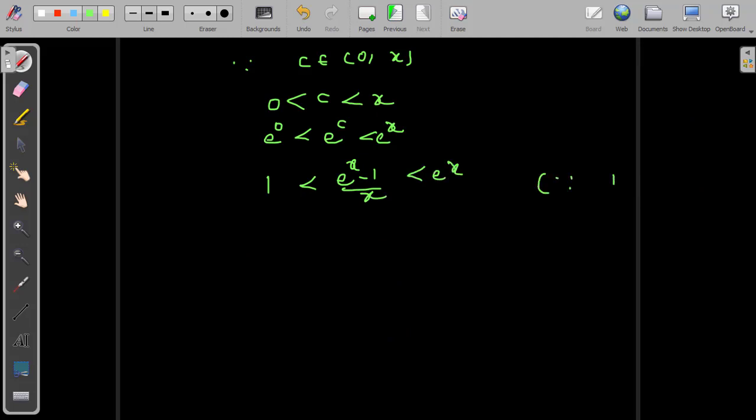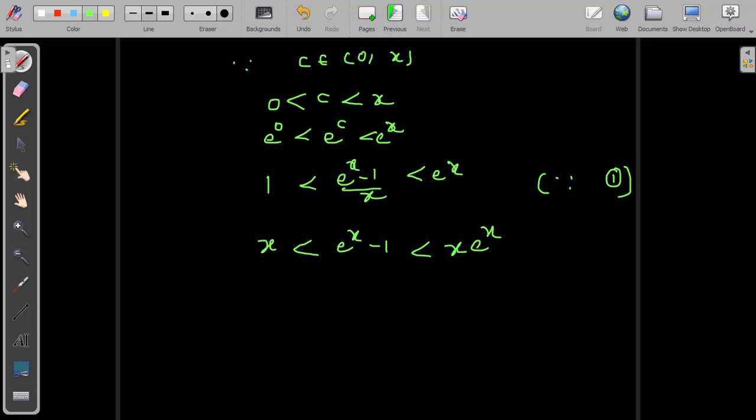Since equation 1 is used here, after that, remove x from the denominator. How do you remove it? Multiply the inequality by x, which means x times 1, x, less than, here x will cancel out, leaving only e power x minus 1, less than x times e power x.